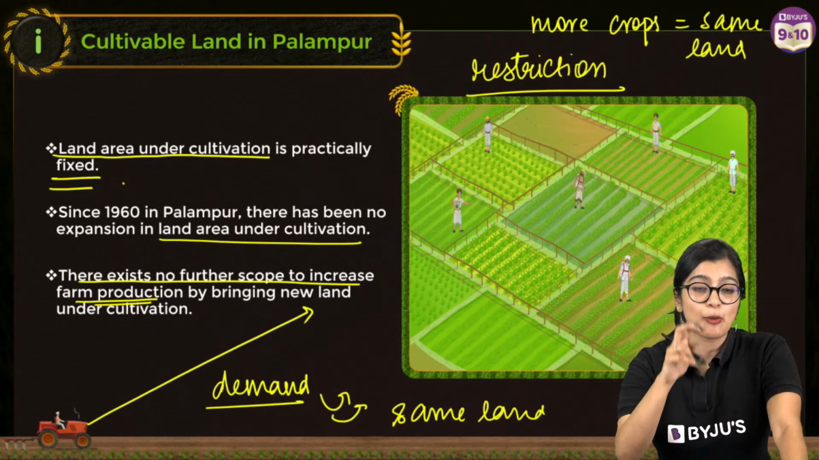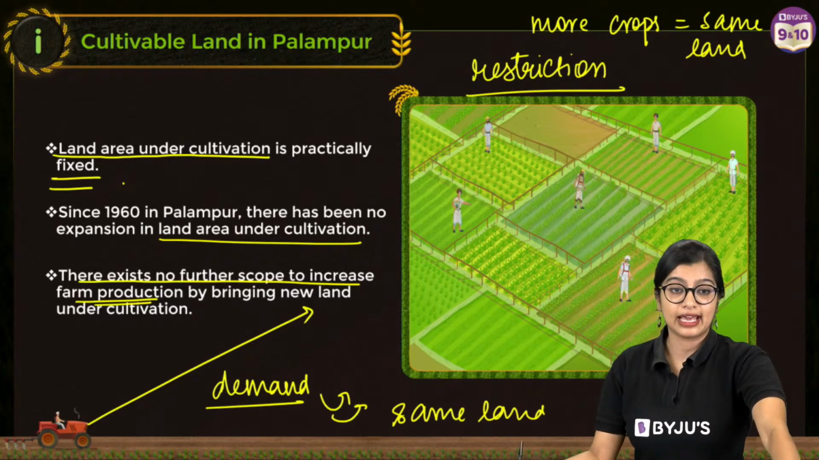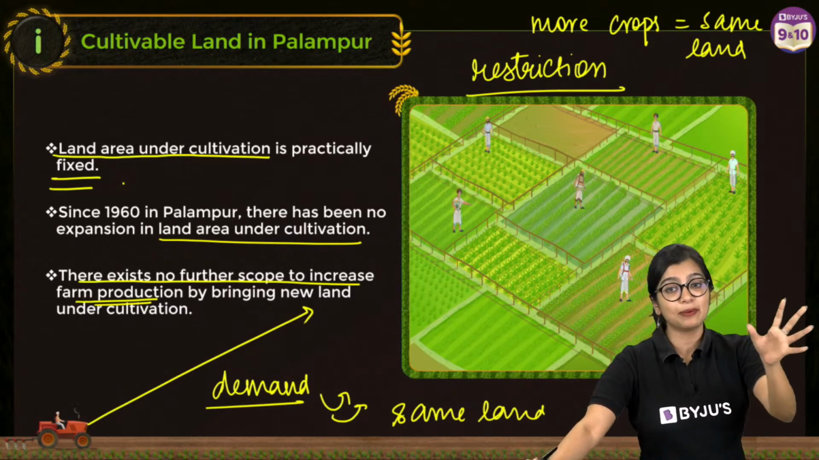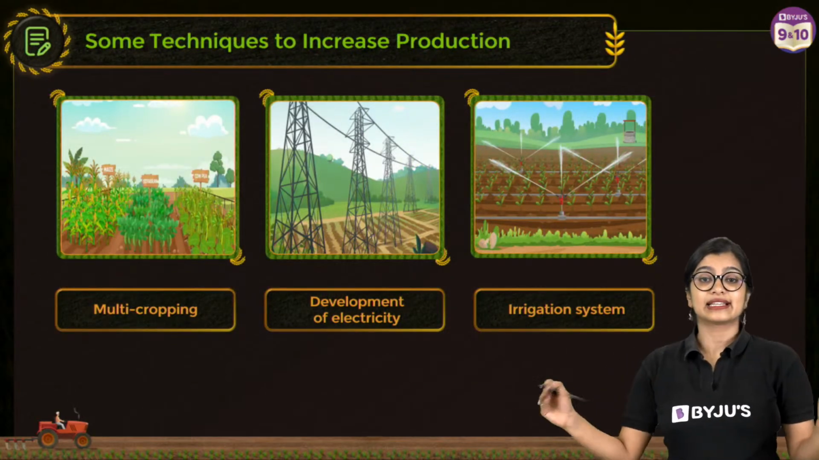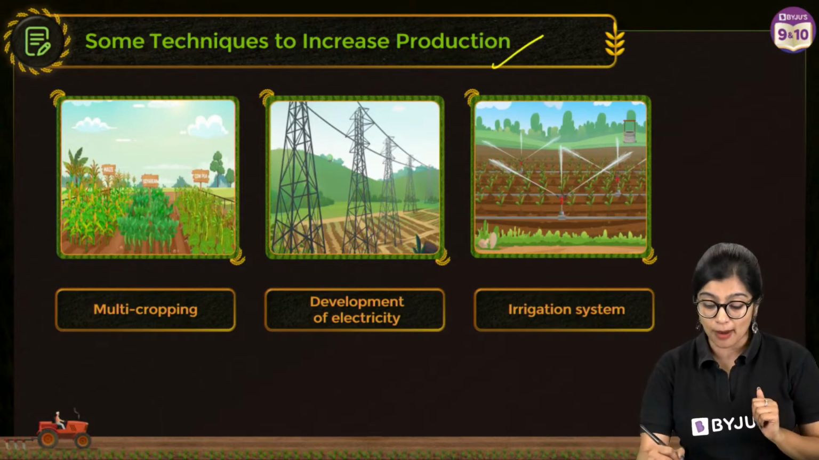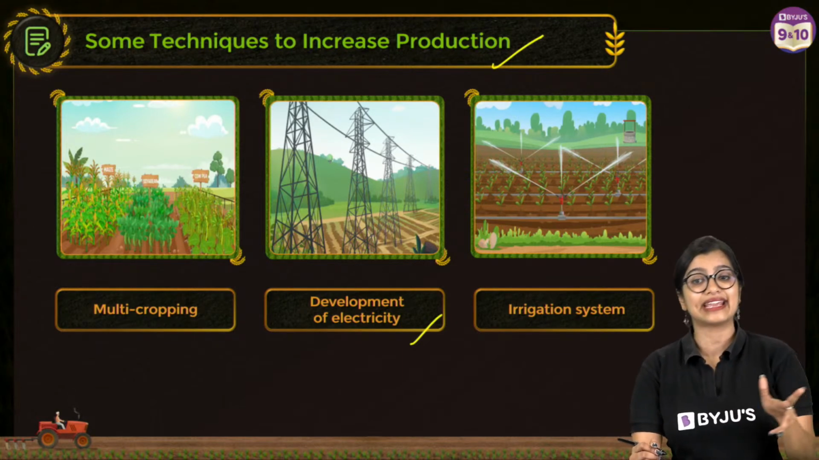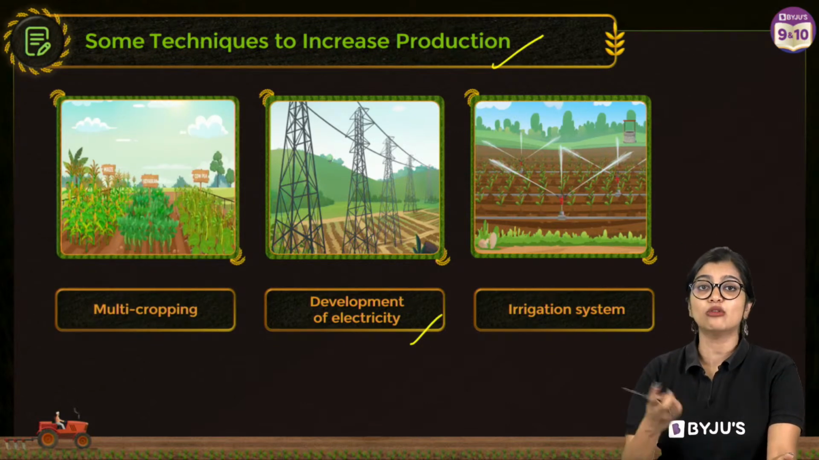Now this is a very important point. Green revolution, everybody is telling me. But there are various traditional or simpler ways in which earlier they were trying to achieve it. So there are certain techniques incorporated into it, such as multiple cropping, and the development of electricity and irrigation systems. So let's get started with understanding the cropping system.